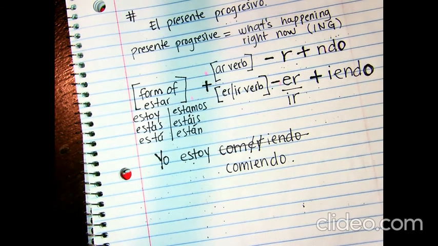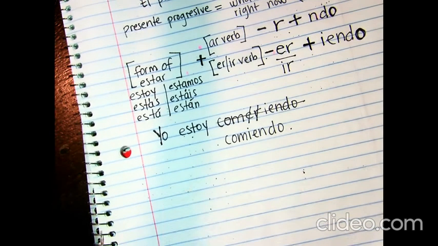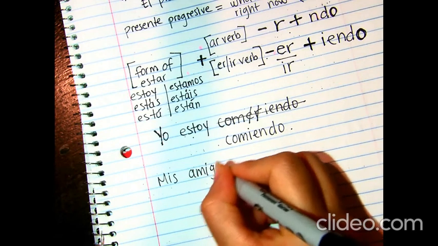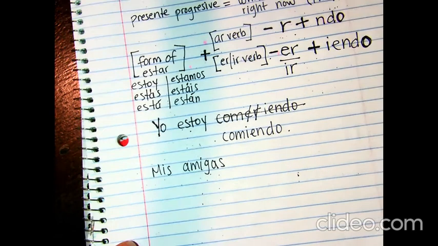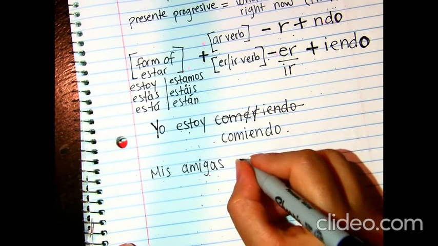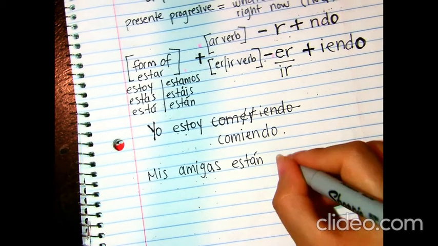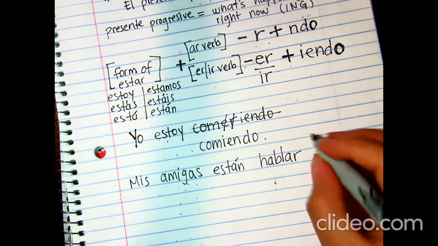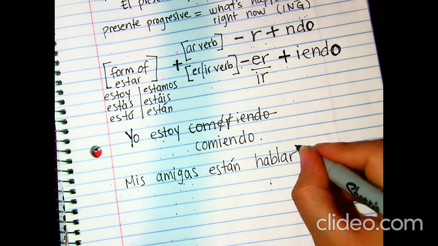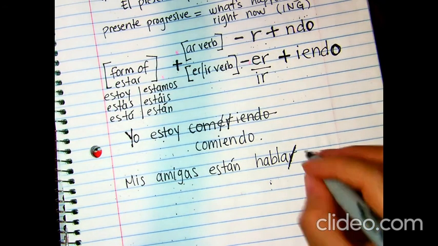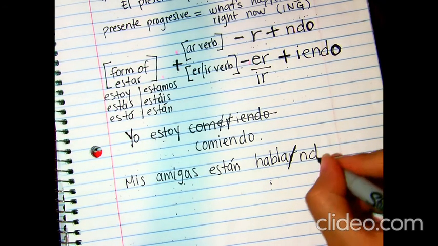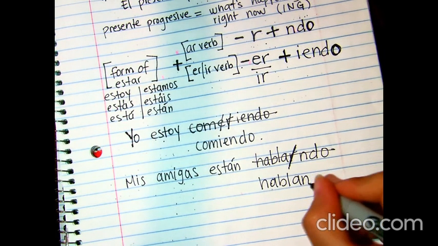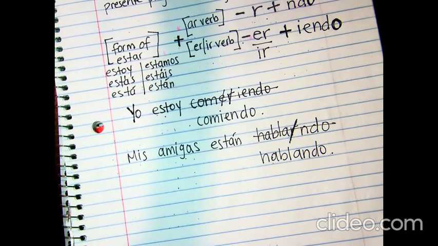Yo estoy comiendo. Okay? Mis amigas, form of estar, están. Hablar. Well, to an AR ending verb, take away the R, and I add NDO. Mis amigas están hablando. My friends are talking.